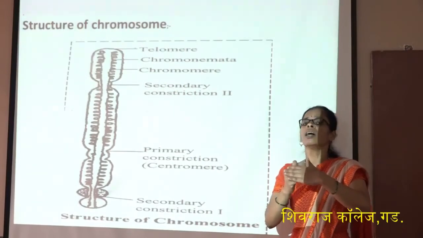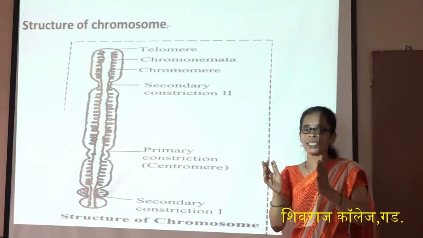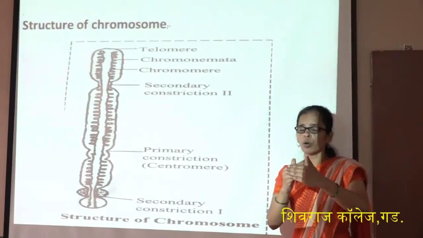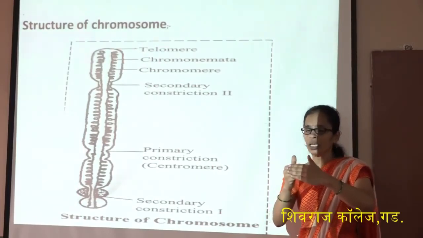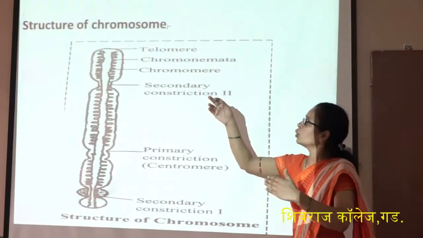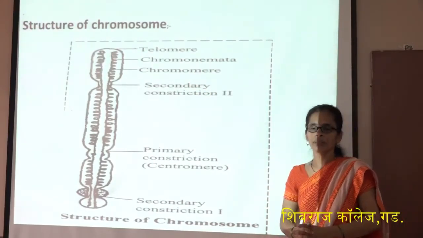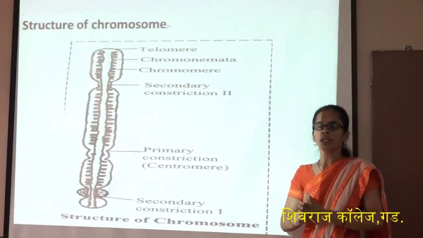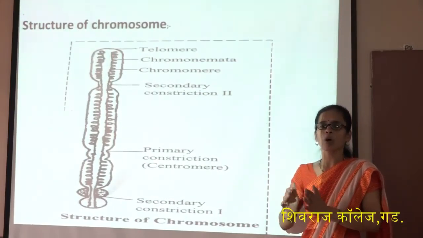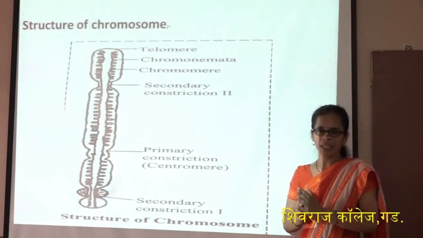As we see in meiosis, there is a bouquet stage, in which the chromosomes are attached to the nuclear membrane. It is due to this telomere. This is about the chromosomes.